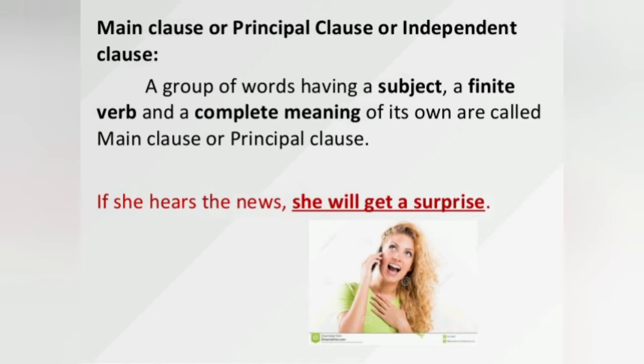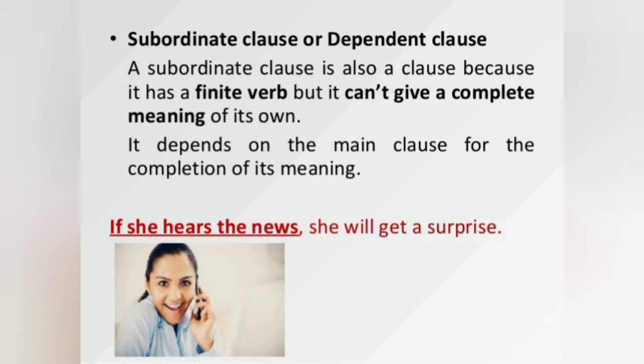If she hears the news, she will get a surprise. Here, she will get a surprise is the independent clause, the main clause. So we should understand the dependent and the independent clause. She will get a surprise is the independent clause. If she hears the news is the dependent clause, also called a subordinate clause. A subordinate clause is also a clause because it has a finite verb.